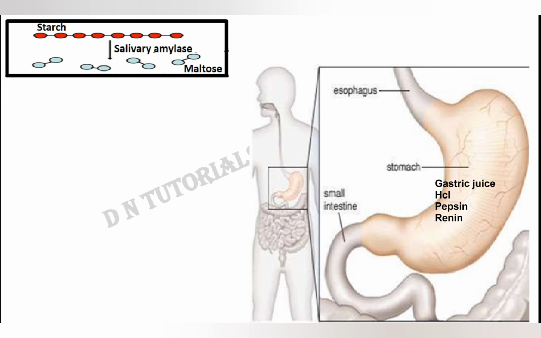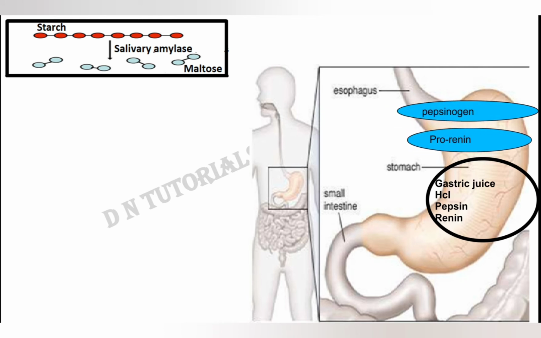In the stomach, there is secretion of gastric juice, which comprises hydrochloric acid, pepsin and renin. Pepsin and renin are protein digesting enzymes, and they are present in inactive form, which is called pepsinogen and prorenin.